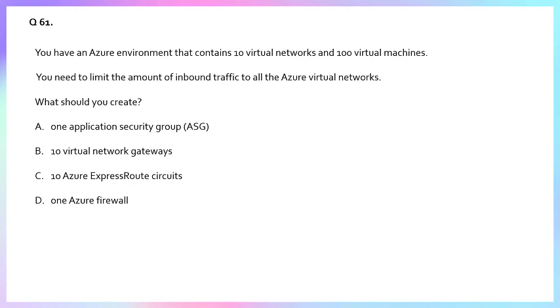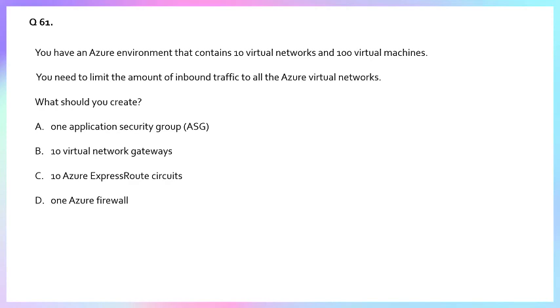So one Azure Firewall is completely sufficient to limit the traffic, as per my understanding, right? But yes, we have to know why option D is correct. So let's go one by one.